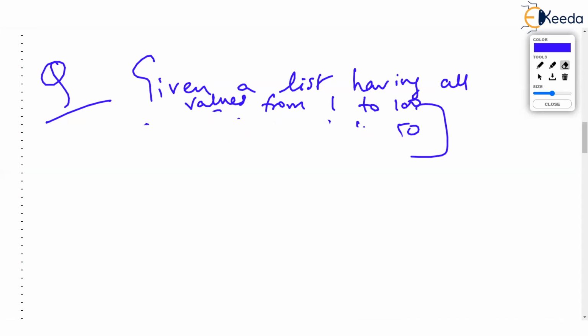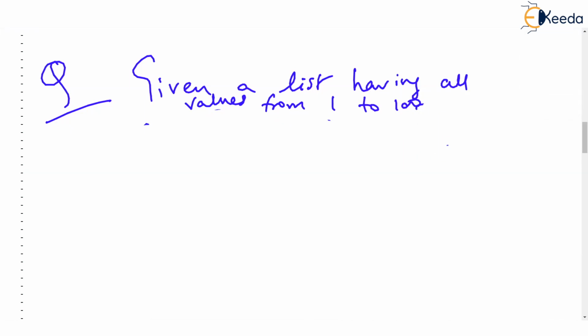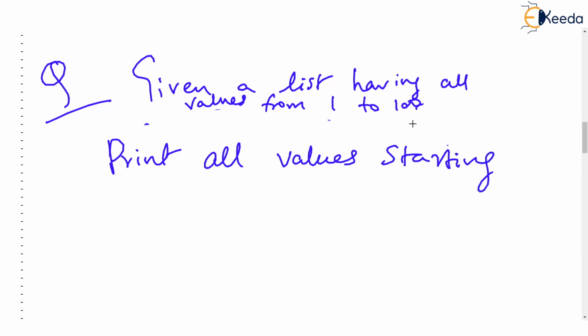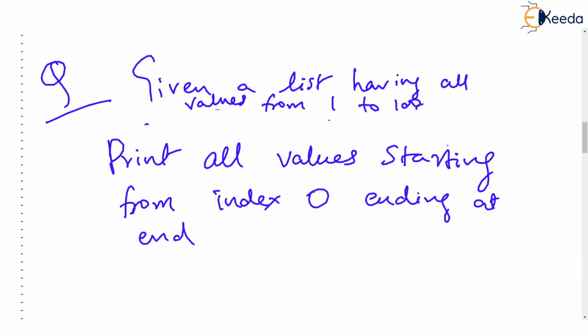Okay, I'll just erase this list. Then I want to print all values starting from index 0, ending at the end of the list. So I want to repeat the process till the end of the list with an increment of 5.